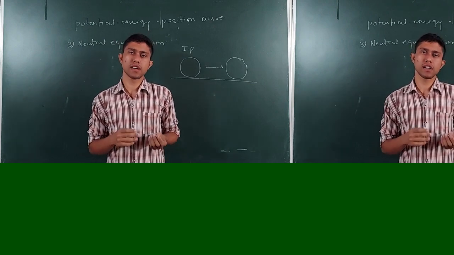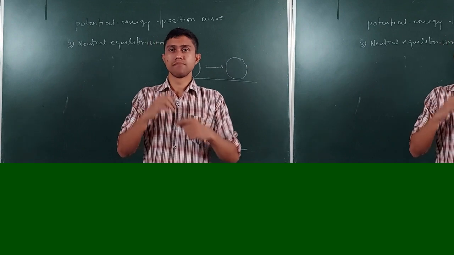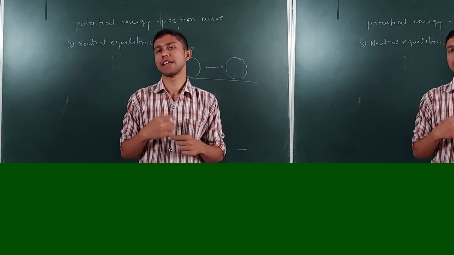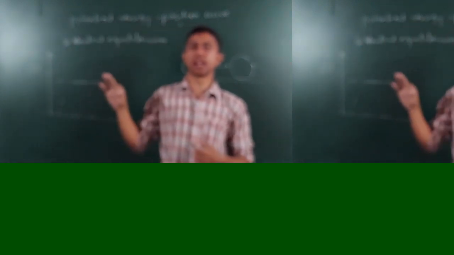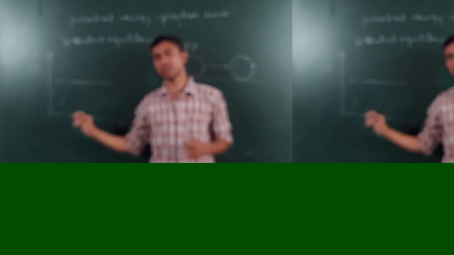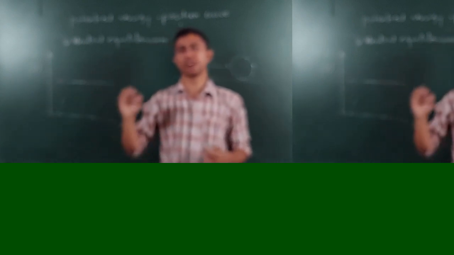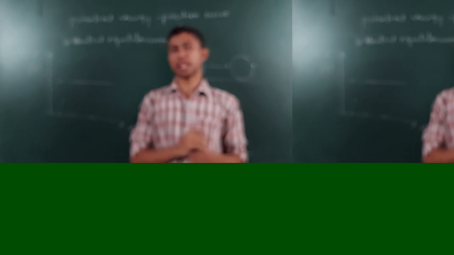Now we'll see what is its representation on a potential energy position curve. Okay, so this is the potential energy and this is the position. So it is represented by a straight horizontal line. Okay, a straight horizontal line reflects that this curve, potential energy position curve, is of a neutral equilibrium.